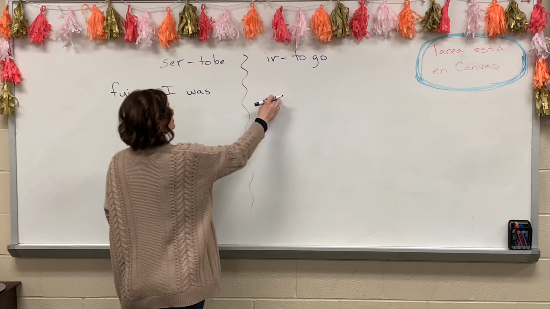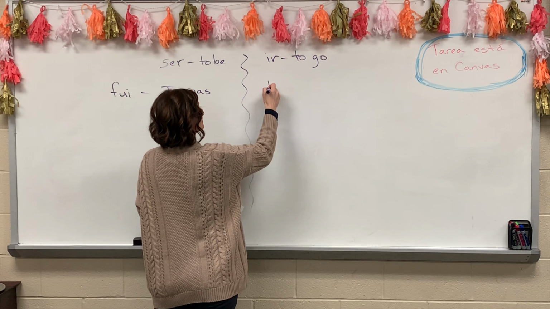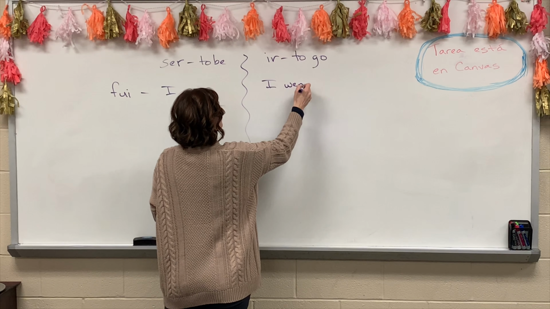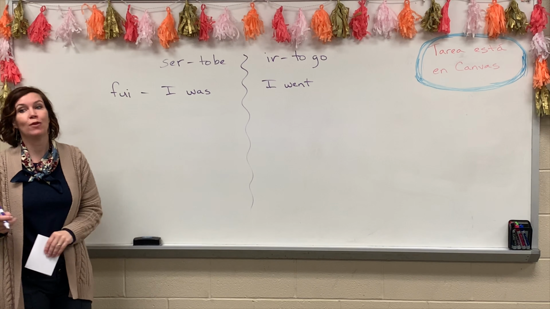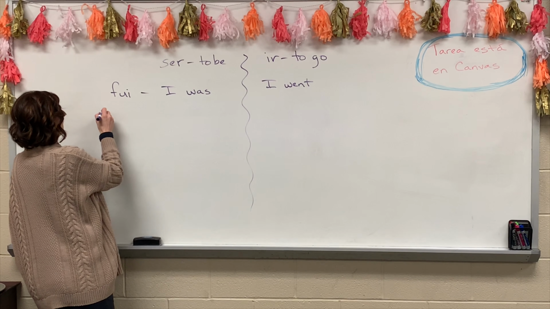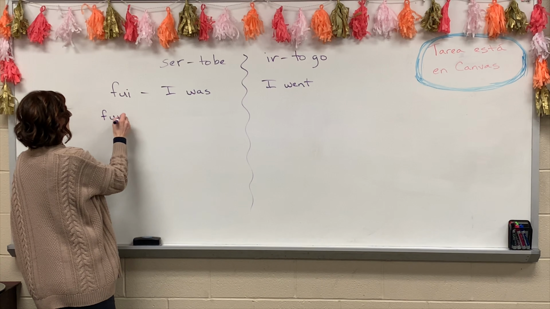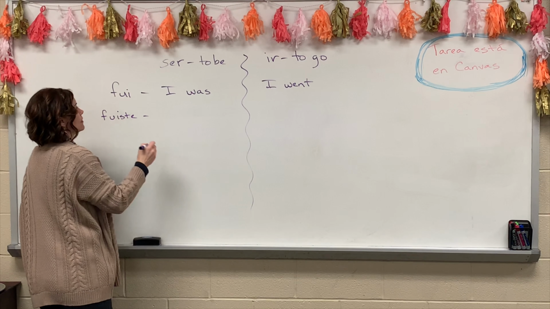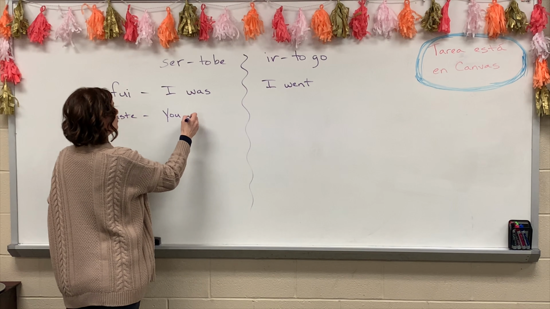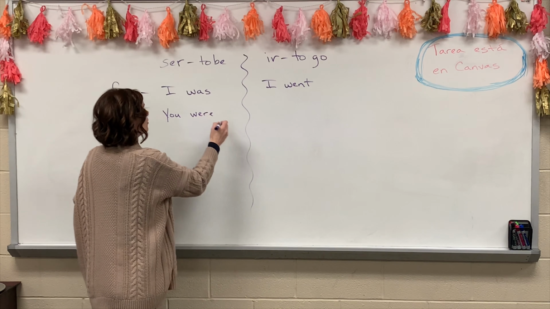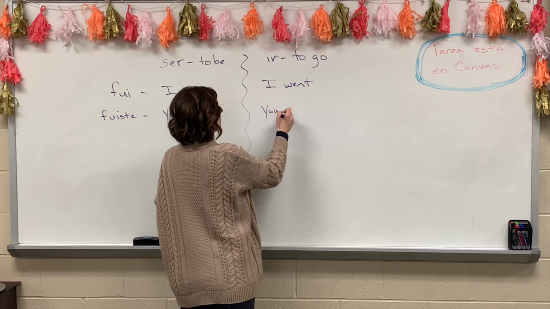And if it's the ir version, it's I went. Next, after fui, we have fuiste. That's going to mean you were or you went.